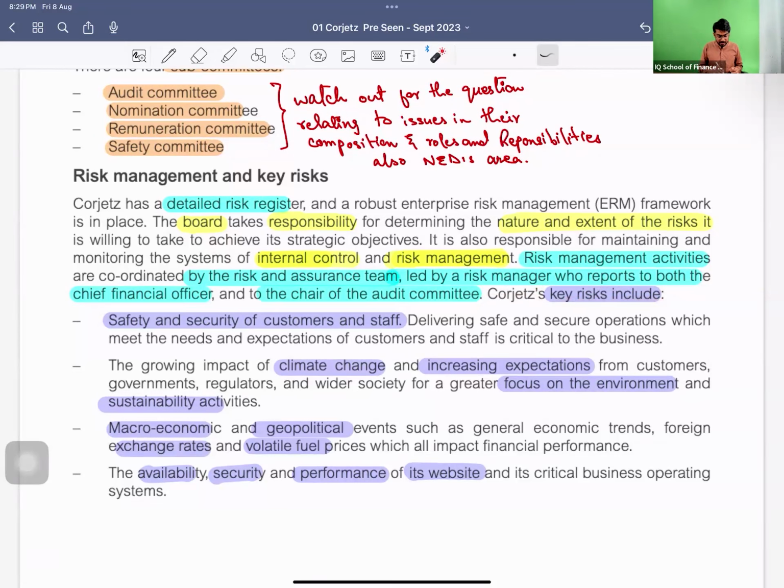Key risks included safety and security of customers and staff, climate change, and increasing expectations of governments and customers, as we all know, focus on environmental and sustainability activities, and macroeconomic and geopolitical events such as economic trends, foreign exchange rates, volatile fuel prices, terror attacks, cyber attacks, all kinds of things. Also the availability, security, and performance of its website. Obviously, the website is one of your key things to operate. If it goes down or is hacked, your whole operation would be stopped.